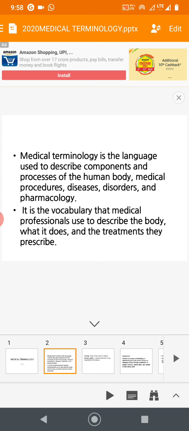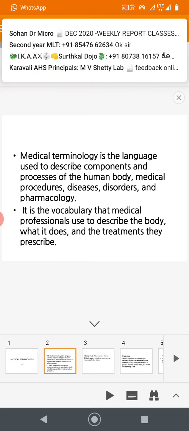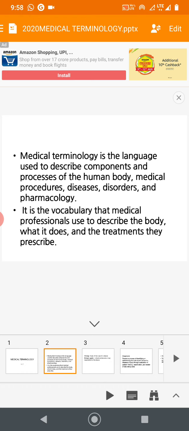Okay, it is a code, you can say. It is a language to describe different processes which occur in our body. So we can name it with short form or different word or meaning we can bring together.